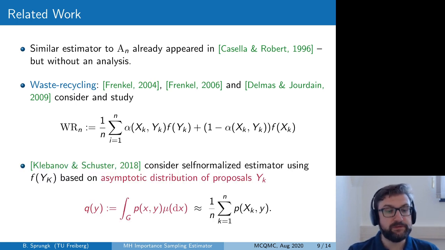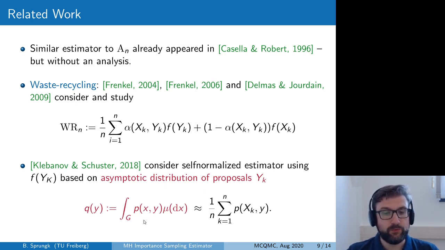And also closely related to our estimator is a Markov chain importance sampling estimator developed by Klebanov and Schuster, which also uses self-normalized importance sampling estimators, but based now on a different distribution of these y_k, namely the asymptotic distribution of these proposed states y_k, which is given here by this density q_y.